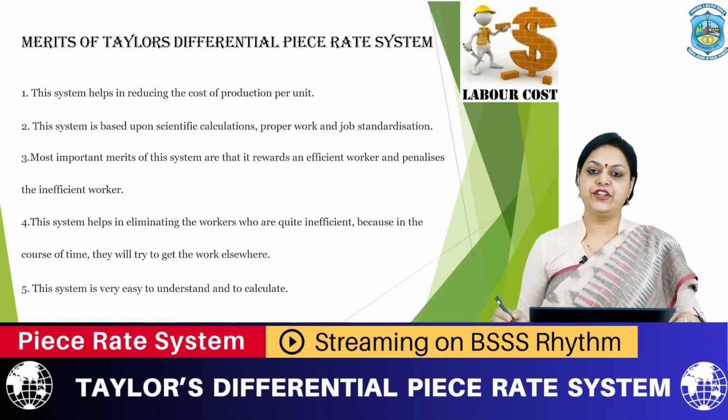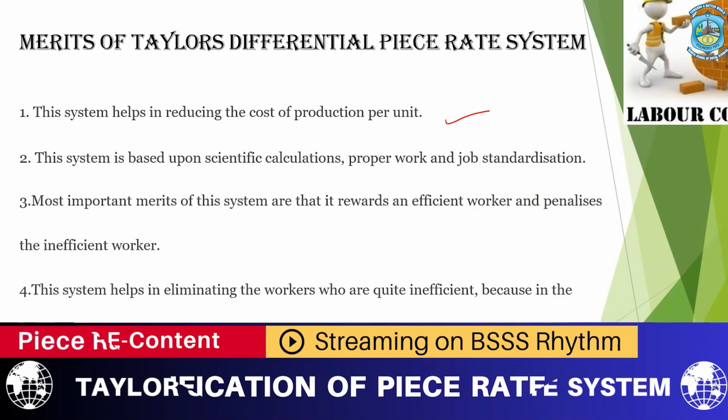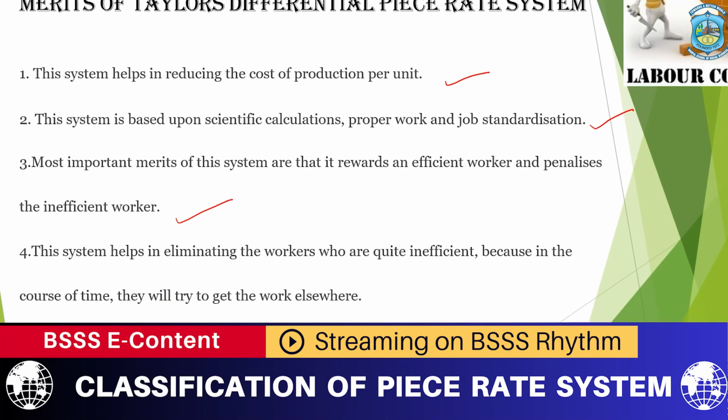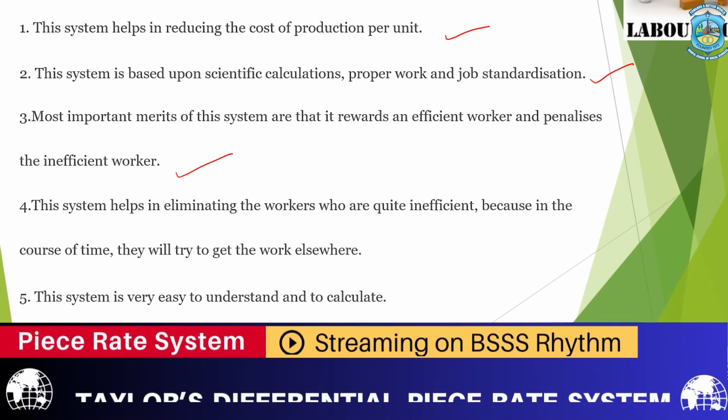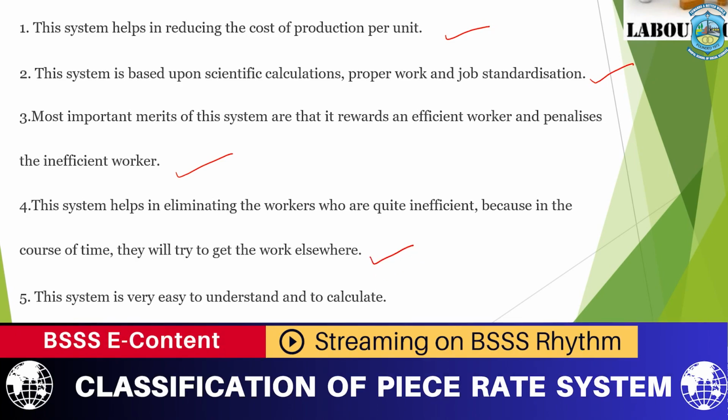Merits of Taylor's differential piece rate system. This system helps in reducing the cost of production per unit. This system is based upon scientific calculations, proper work and job standardization. The most important merit of this system is that it rewards efficient workers and penalizes the inefficient workers. This system helps in eliminating the workers who are quite inefficient, because in the course of time they will try to get work elsewhere. This system is very easy to understand and to calculate.